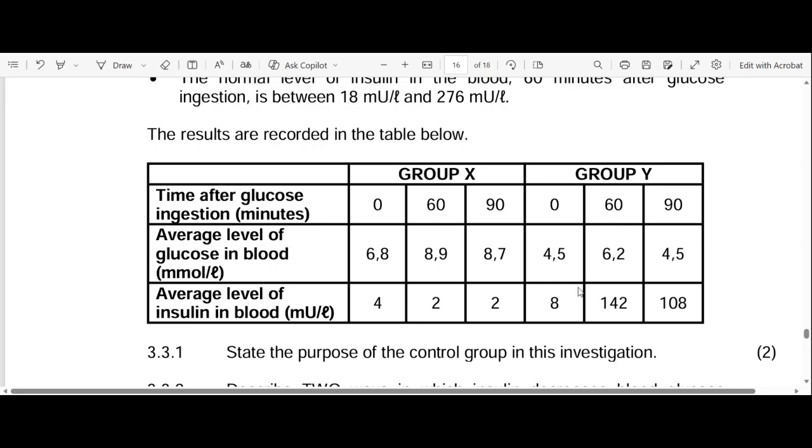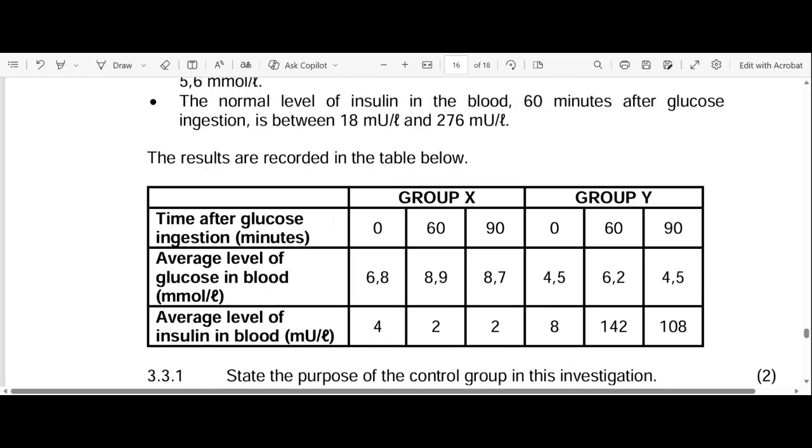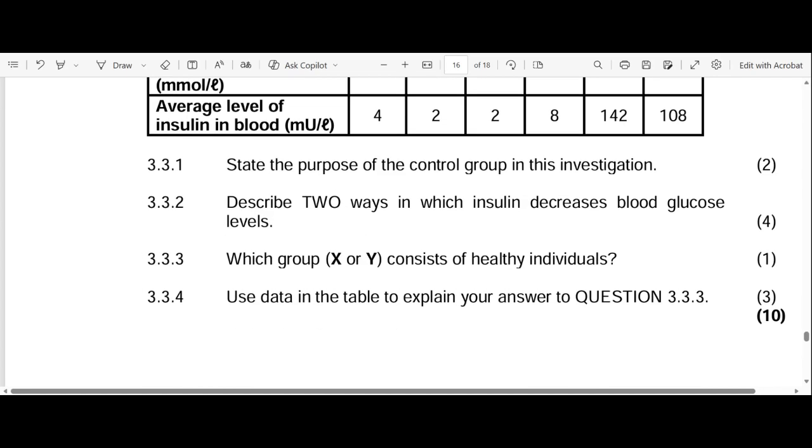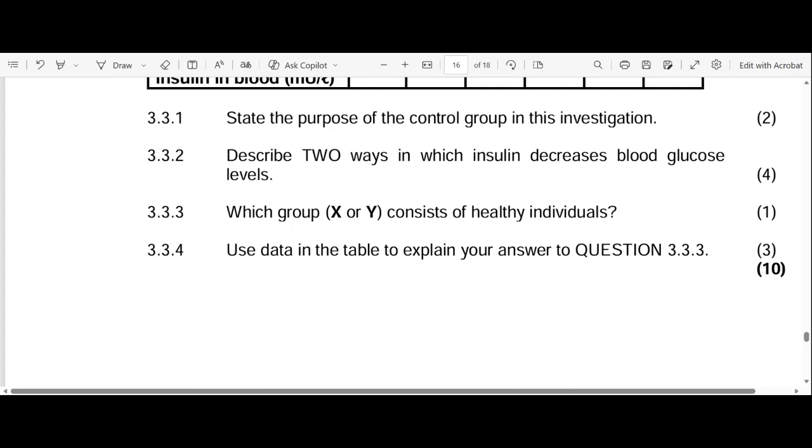You can see that in group X, the insulin did not affect the level of glucose in the blood, whereas for group Y, the insulin affected the levels of glucose in the blood in a big way. Okay, I already explained the answer for 3.0.3.